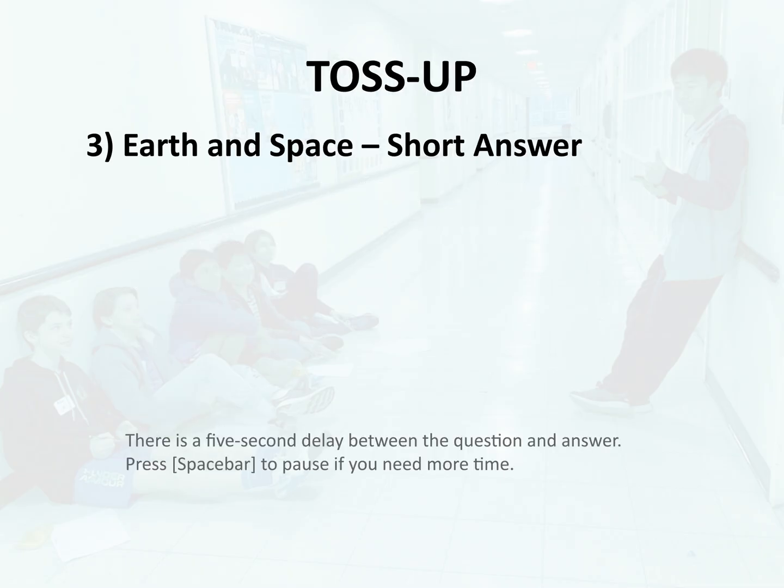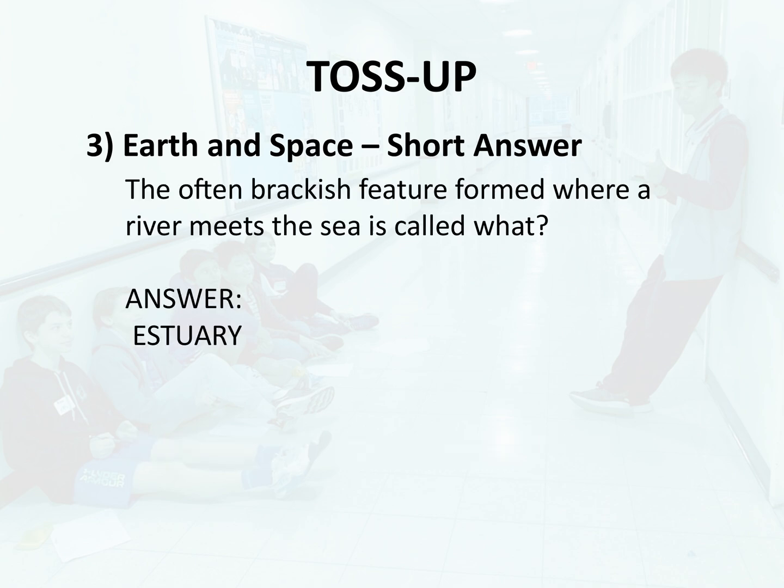Toss-up 3. Earth and space, short answer. The often brackish feature formed where a river meets the sea is called what? Answer. Estuary.